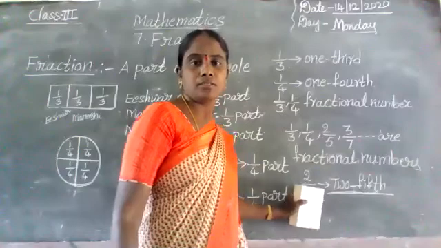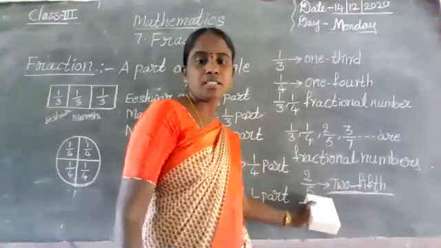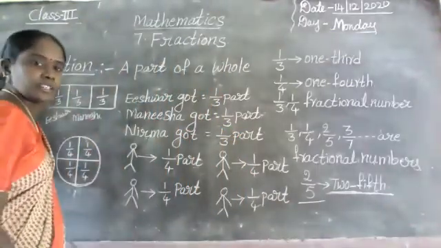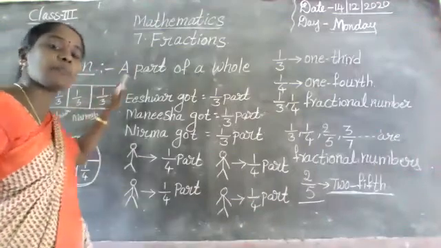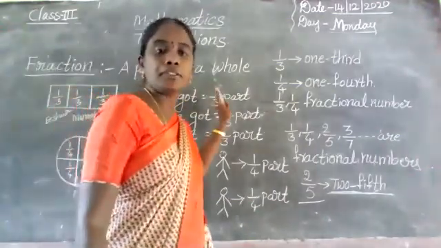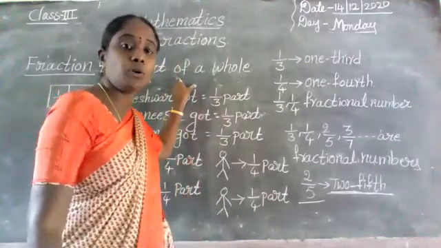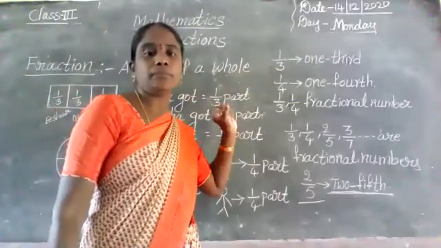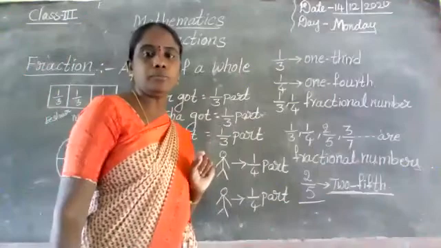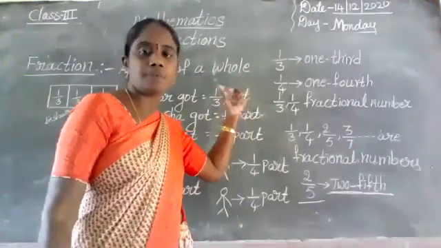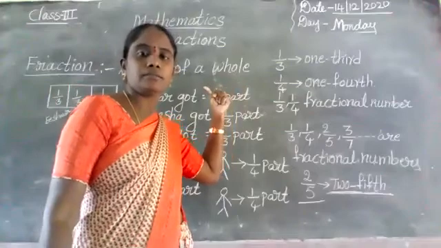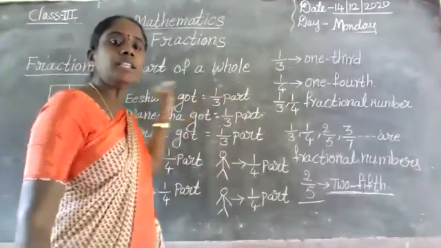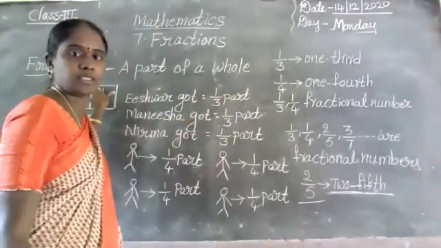In numbers, numeration and notation. First, what is the meaning of the fraction? The meaning of the fraction is a part of a whole. Whole means total object, total thing, the full object. From the total, we have to take a part. That is a part of a whole. That is called fraction.